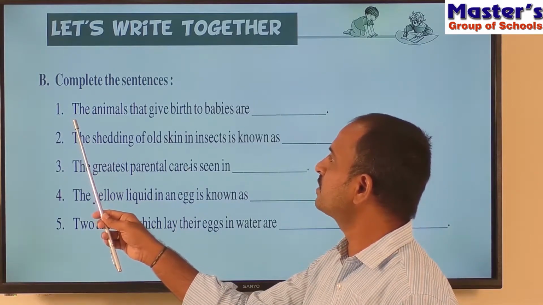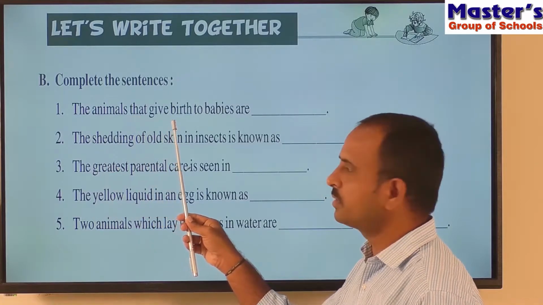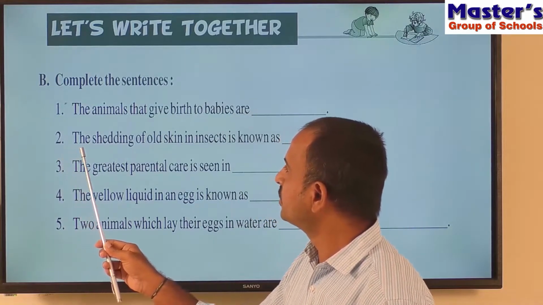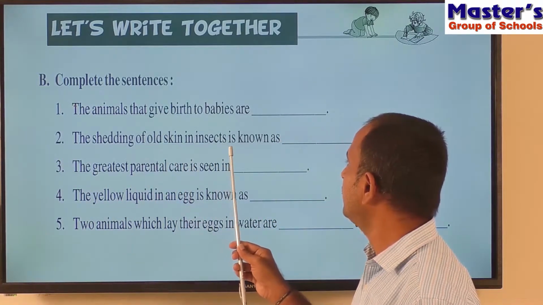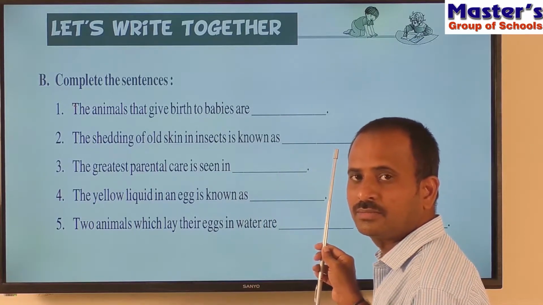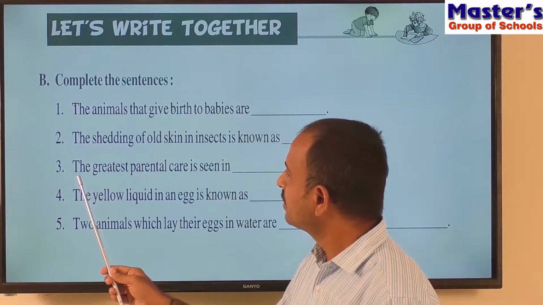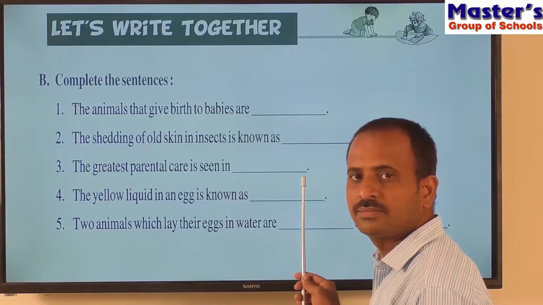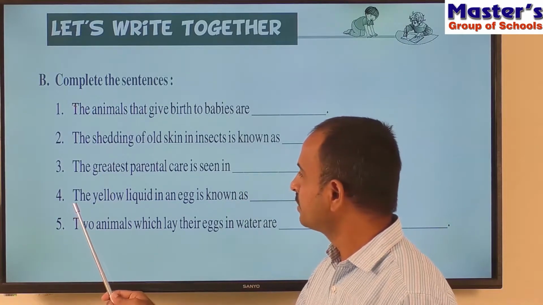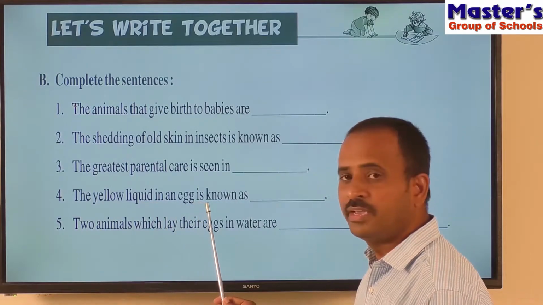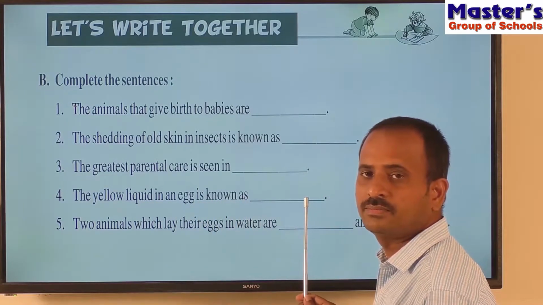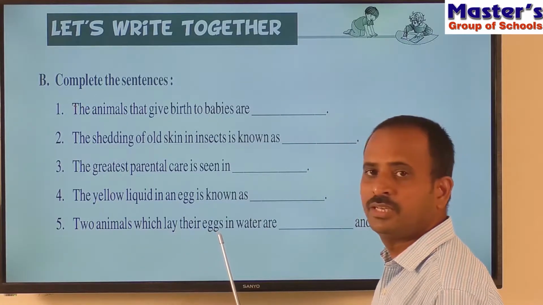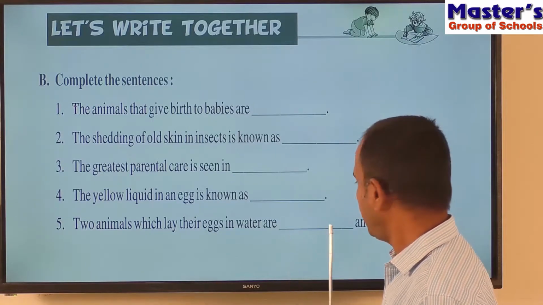So what is the first sentence? The animals that give birth to babies are dash. And read the second one. The shedding of old skin in insects is known as dash. And read the third sentence. The greatest parental care is seen in dash. And read the fourth sentence. The yellow liquid in an egg is known as dash. So read the fifth sentence. Two animals which lay their eggs in water are dash and dash.